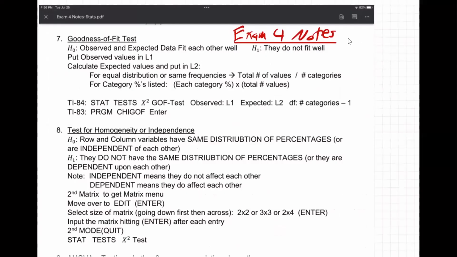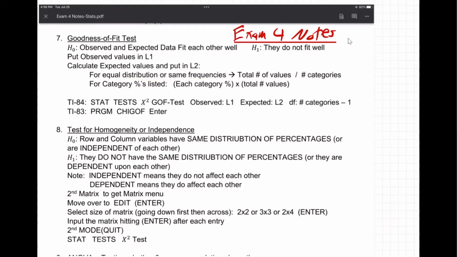Let's go back to the notes. That's goodness of fit. See, there's two kinds of goodness of fit. There's equal distribution or same frequency, like in other words, all the categories the same. That's not going to be, there's not the same number of married men as widowed men as divorced men. They're not all the same. But there's another one, category percentages listed. That's what we have. We have category percentages being listed. So you do a goodness of fit test. So we're going to do that.